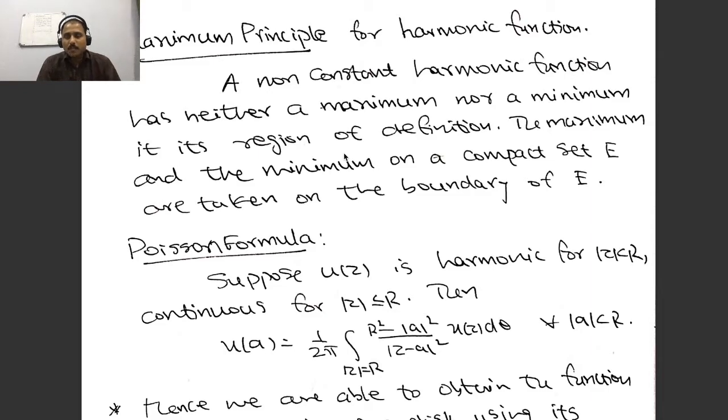The maximum principle is the next property ensured by harmonic functions. It tells you that a non-constant harmonic function has neither a maximum nor a minimum in its region of definition. The maximum and minimum of a harmonic function on a compact set E are taken on the boundary of E, unless it reduces to a constant.